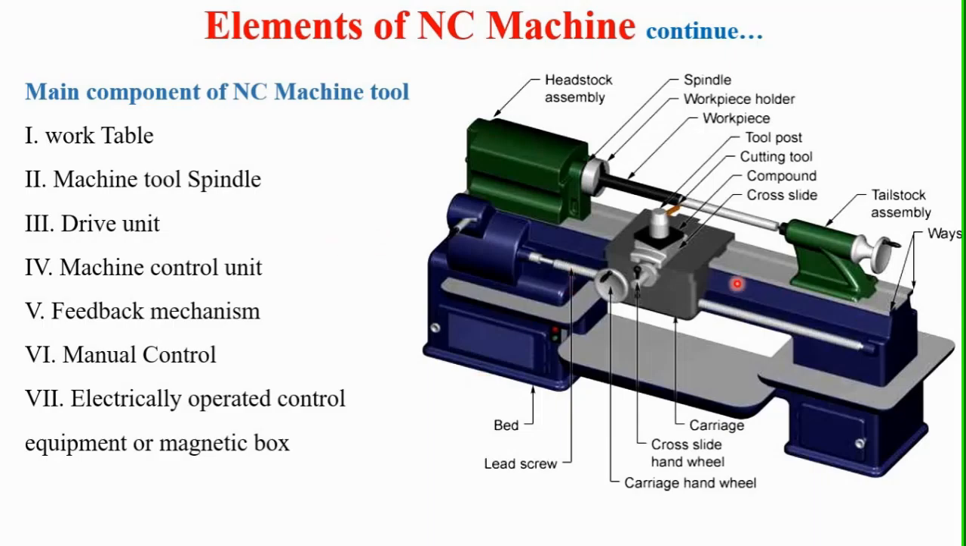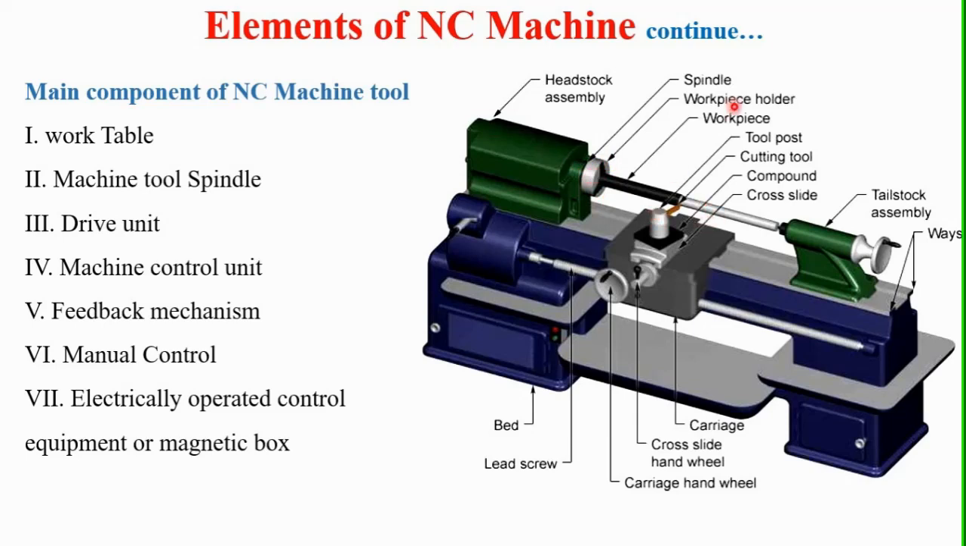So we can see here a few of the important elements of this NC machine. First one is the headstock assembly. You can see here, this is the headstock assembly. Then the spindle of this machine is shown here. This is the work holder which holds the work. Then this is the workpiece which is held in this work holder or jaw. Sometimes it is also called a jaw or chuck.